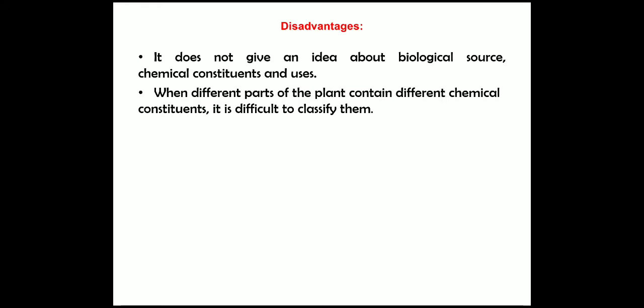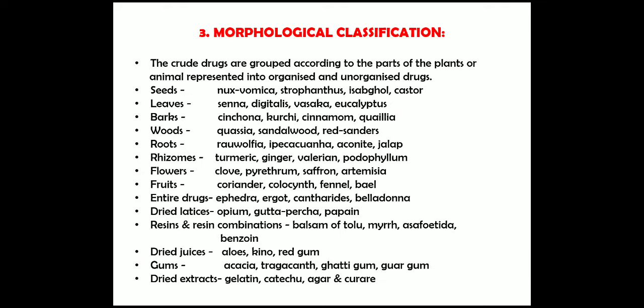Disadvantage: it does not give an idea about the biological source, chemical constituents and uses. When the different parts of the plant contain different chemical constituents, it is difficult to classify them. Here is the morphological classification.